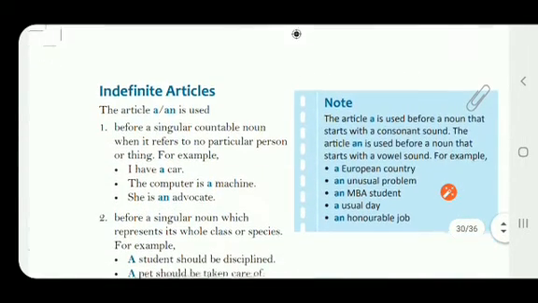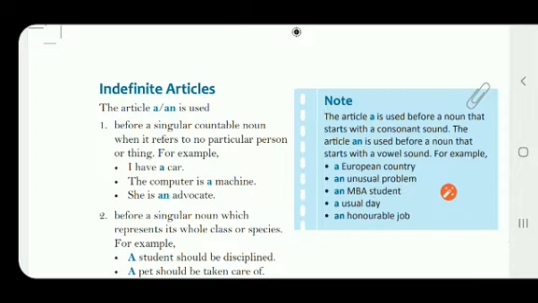So first we take the indefinite articles, that is a and an, and where they are used. So one by one we see all the rules of using them in English. So the first one is before a singular countable noun, when it refers to no particular person or thing. So whenever we are talking about a singular countable noun, we use a or an, right?